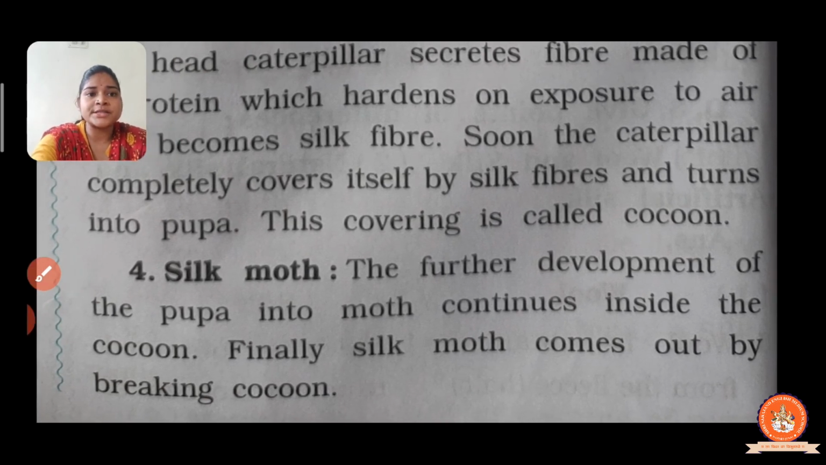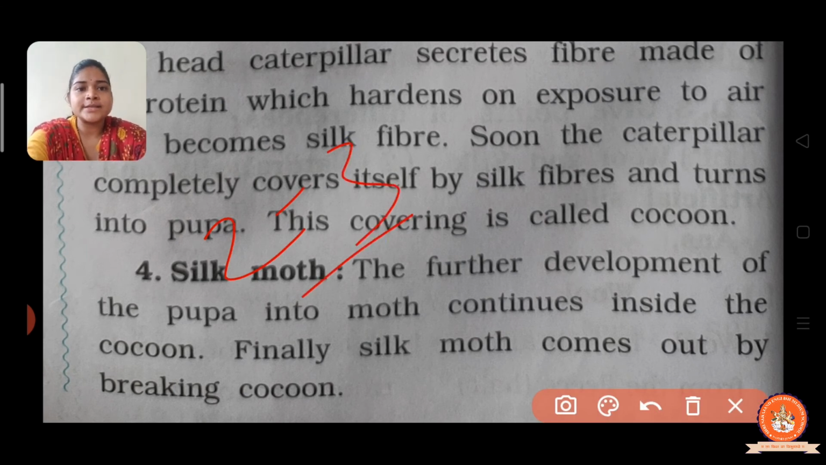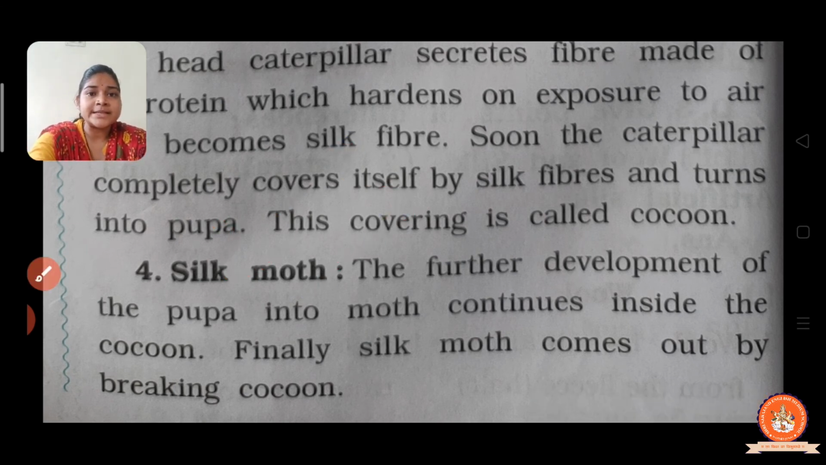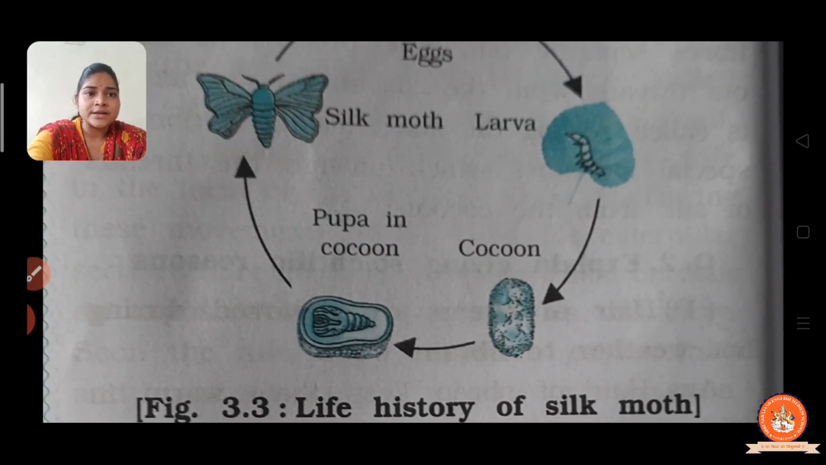Now the fourth stage is the silk moth appearing from the cocoon. After 2 to 3 weeks, the further development of the pupa into moth continues inside the cocoon, and finally the silk moth comes out by breaking the cocoon. Right? So this is the life history of the silk moth.